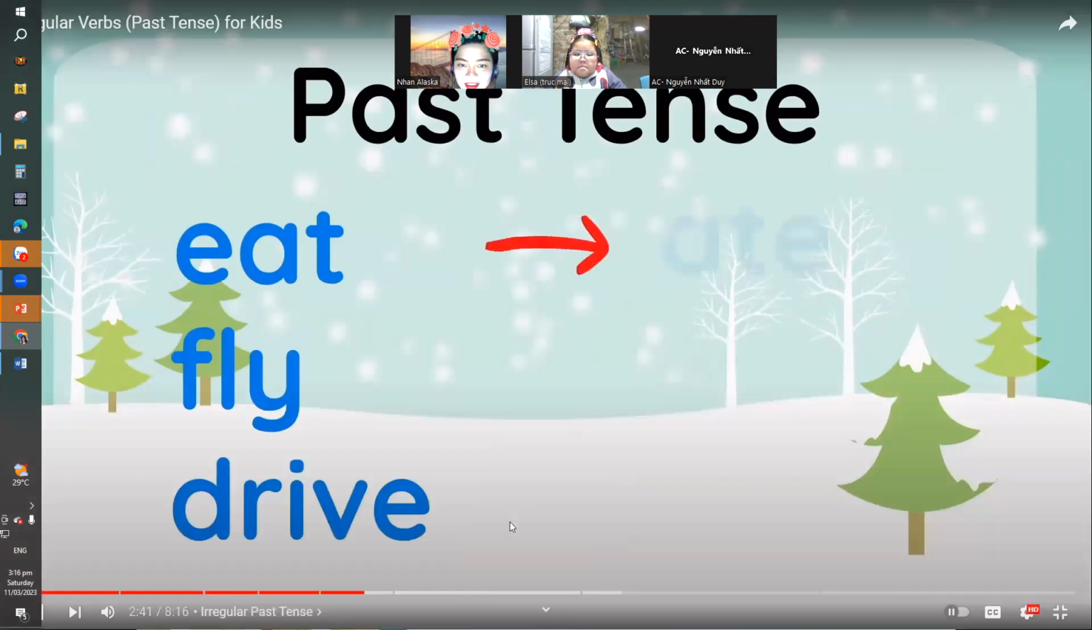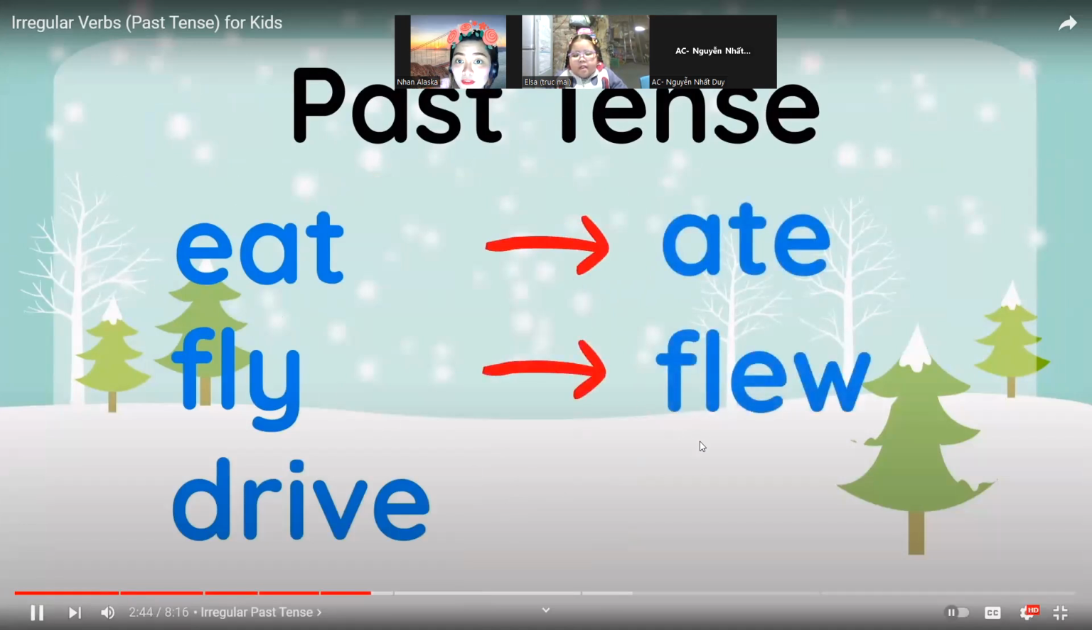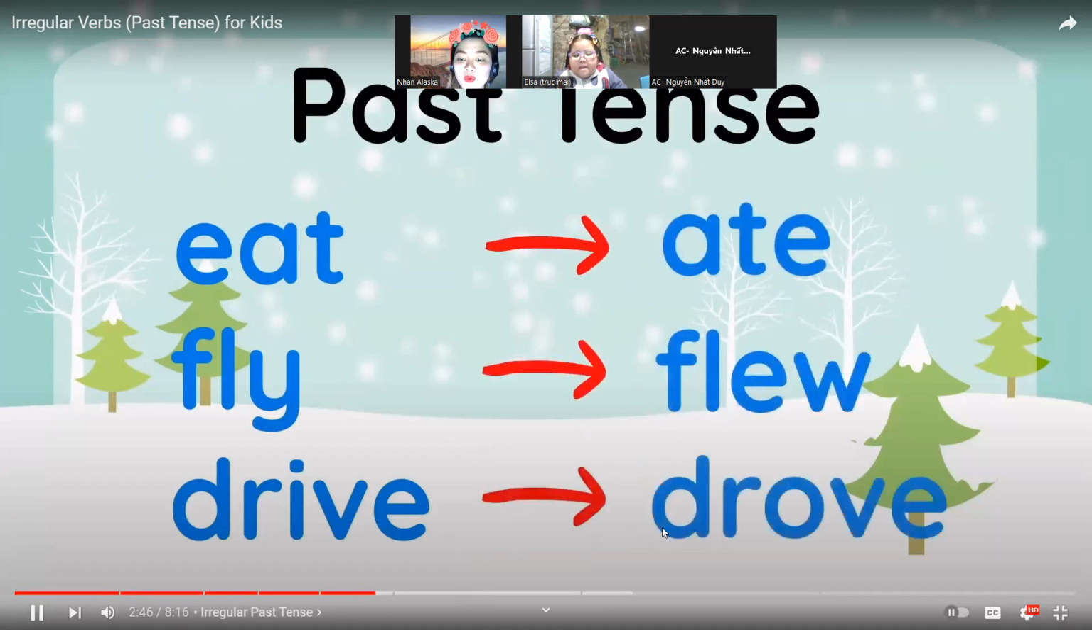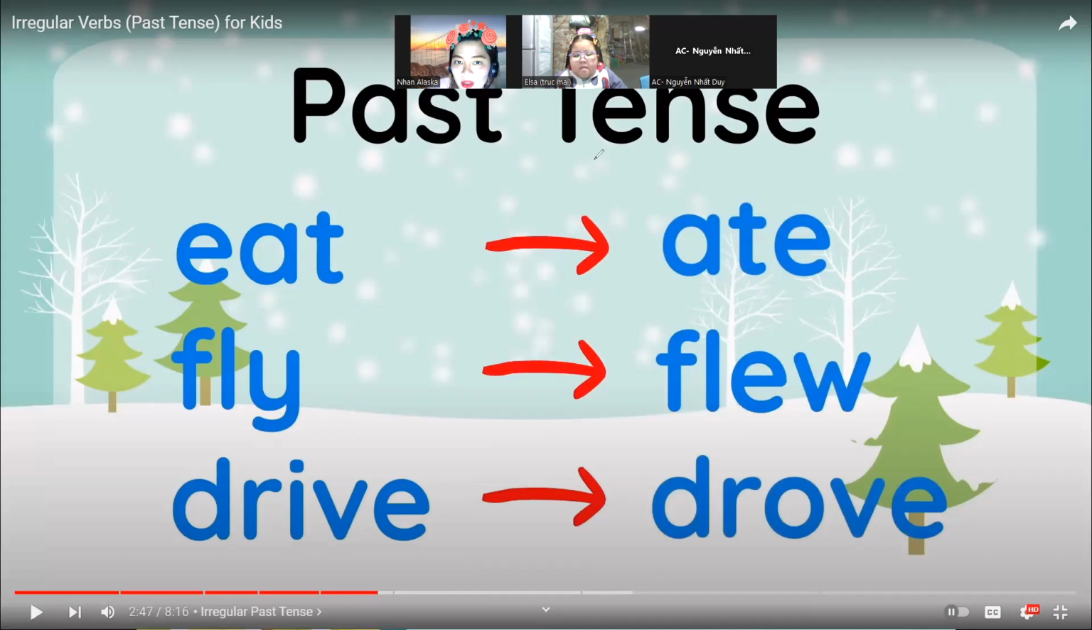Eat becomes ate. Take a look at this one. Fly becomes flew. And drive becomes drove. All right. Take a look at how the spelling changes. Eat becomes, how do you read this one? Ate. Fly, it becomes flew. Drive, it becomes drove. Okay. Next, let's see. Good job.